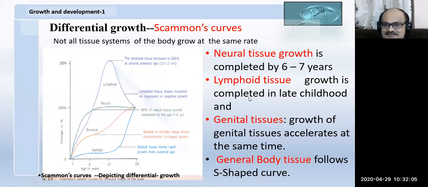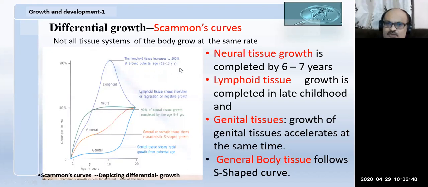Likewise, we have lymphoid tissue. The significance of lymphoid tissue is that it grows 200% in the growth spurts. During the time of growth spurts, the lymphoid tissue increases to 200%. Why does it increase about 200%? Because the body is growing enormously, to keep in pace and to provide enough resistance to the body, to provide the T lymphocytes and other tissues which increase the resistance of the body, and to provide the defense line of mechanism for the body to combat bacterial and other infections.